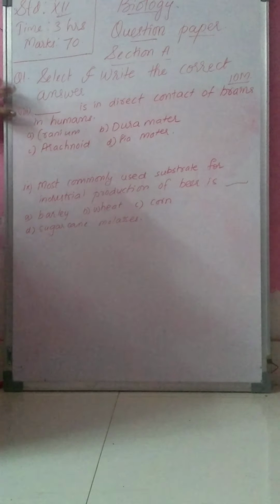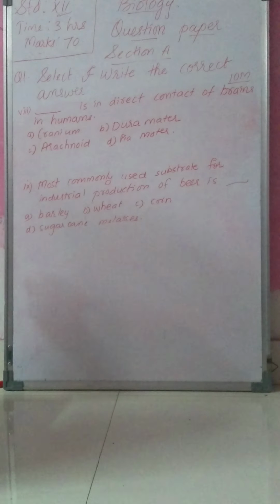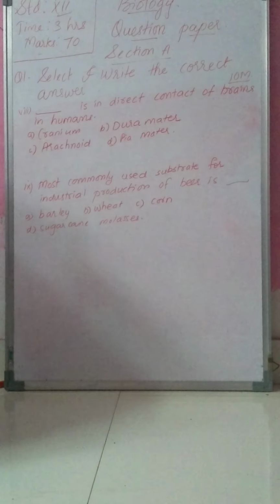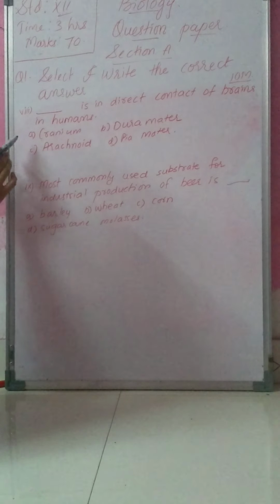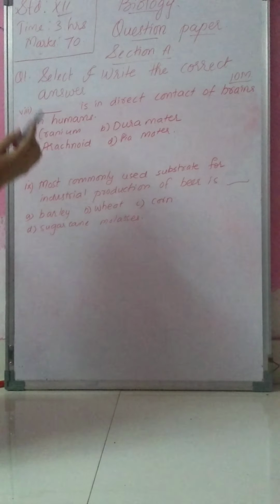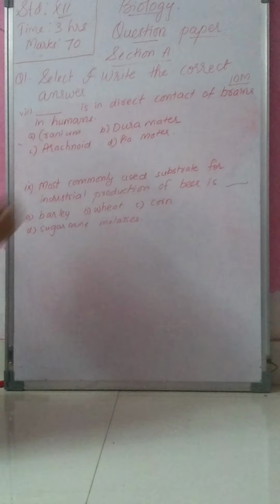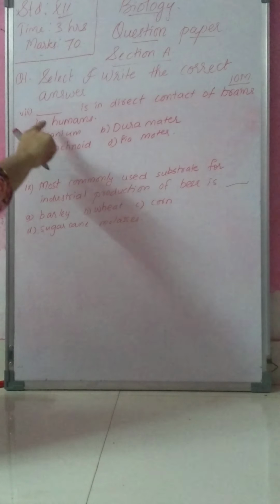Next is: dash is in direct contact of brain in humans. Now the answer for this question you will find in chapter number 9, that is control and coordination. You can see four options are there: A, cranium, B, dura mater, C, arachnoid mater, and the last is D, pia mater. The correct answer is pia mater.